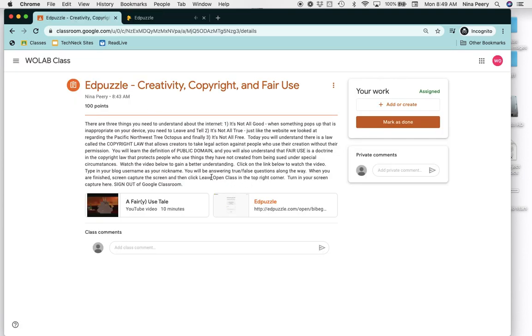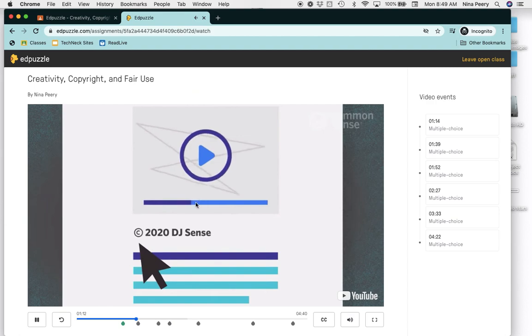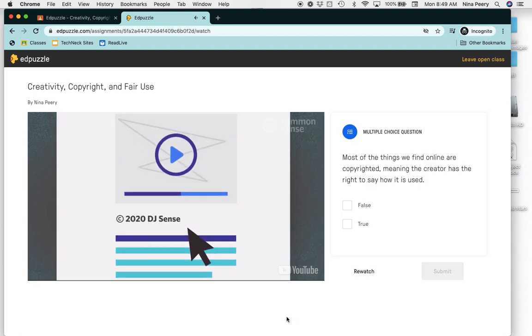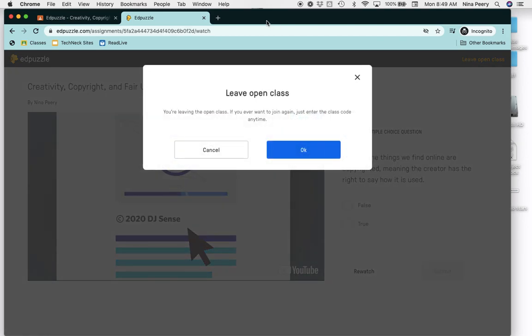In the Google Classroom instructions, it says when you're finished to screen capture the screen and then click Leave Open Class in the top right corner. So once this video is completely finished, you're going to need to screen capture that screen, and up here in the top right corner, you will click Leave Open Class,